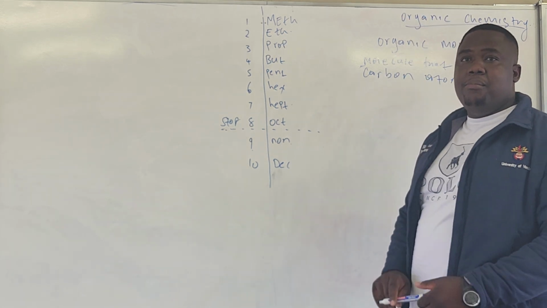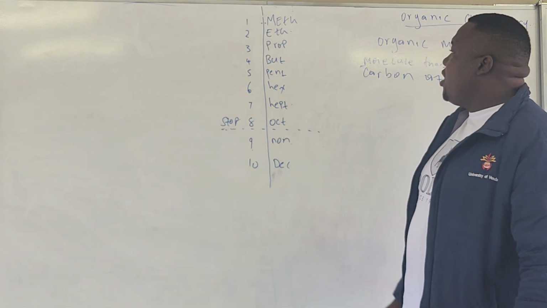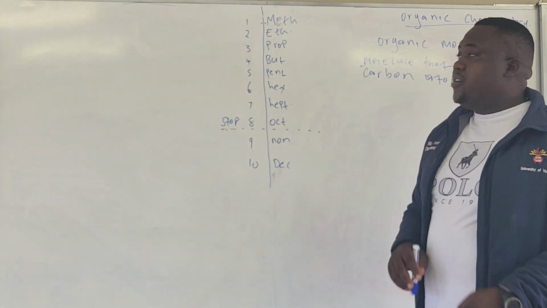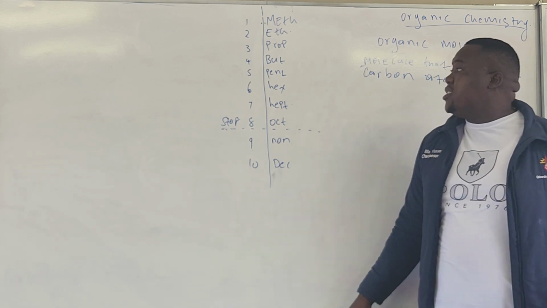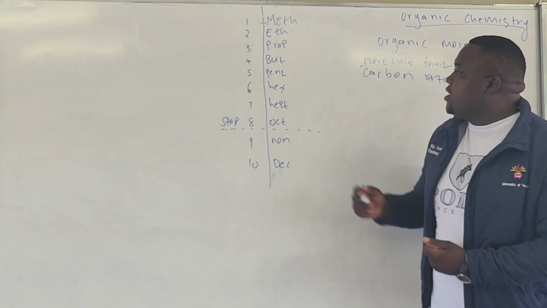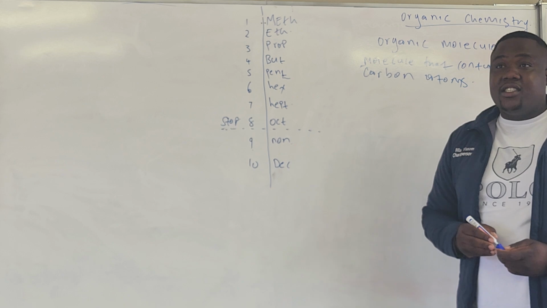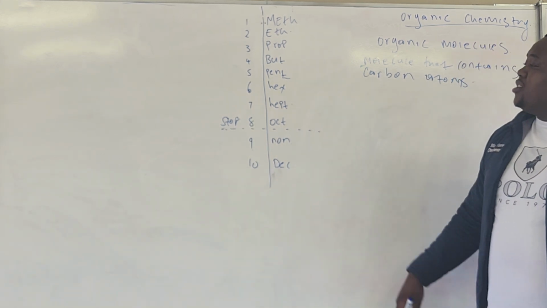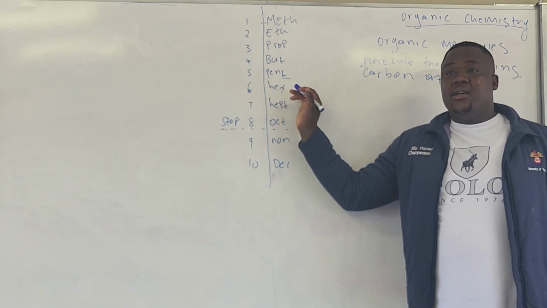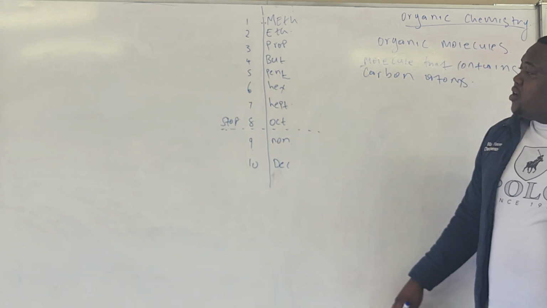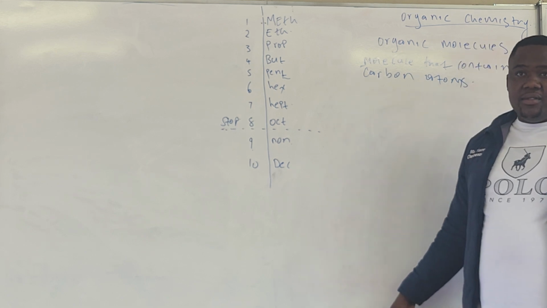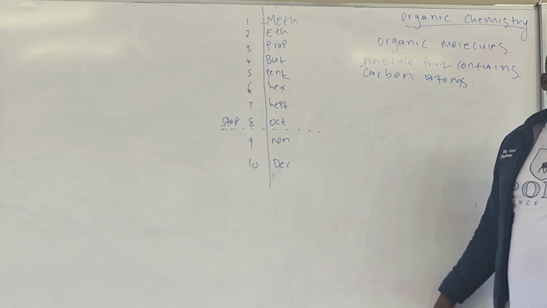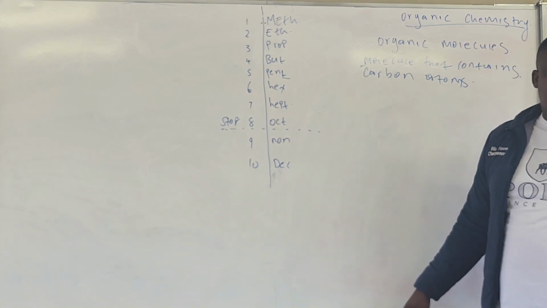Prop means three carbons. What does but mean? Four carbons. What does pent mean? Pent means five carbons. What does hex mean? Six carbons. Hept means seven. What does oct mean? Eight carbons.